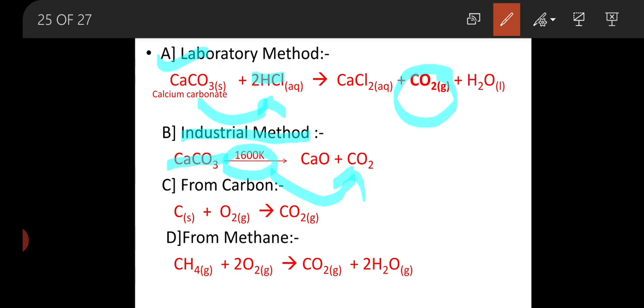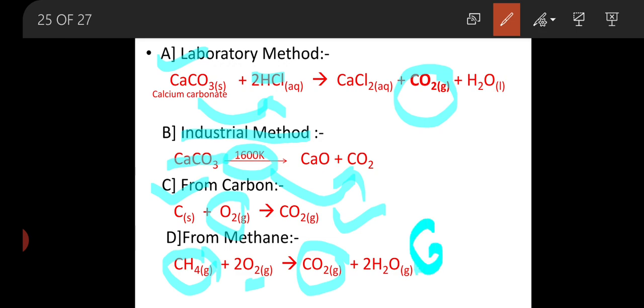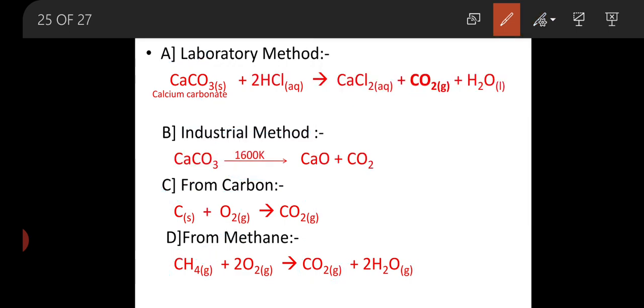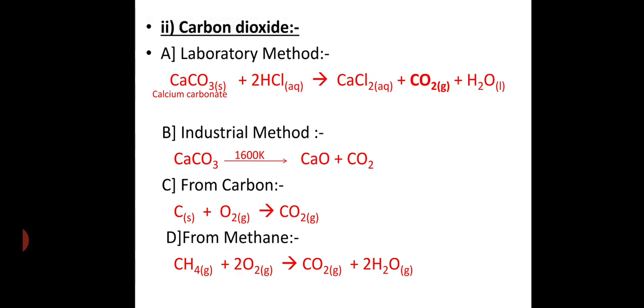Another common method is carbon combining with air, that is O2, to give carbon dioxide, CO2. And lastly, by oxidation of an alkane. Here the general example is methane, which is oxidized with oxygen to give carbon dioxide and water. This reaction is also known as the combustion of alkanes. This is the importance of carbon dioxide, with the laboratory and different methods of preparation.